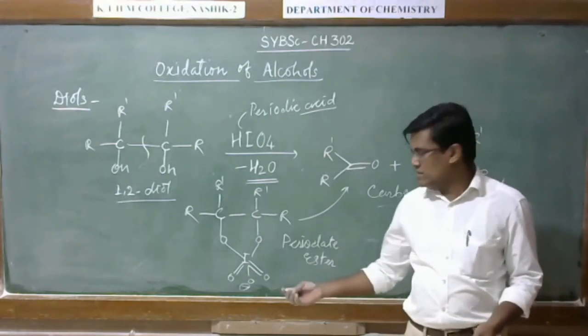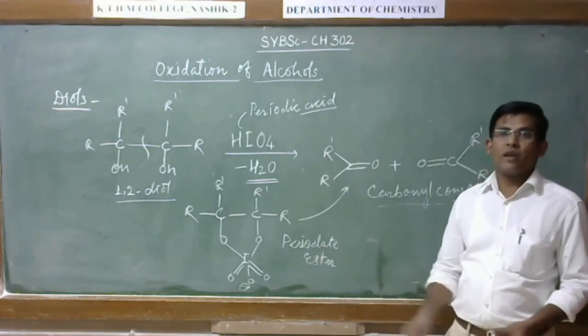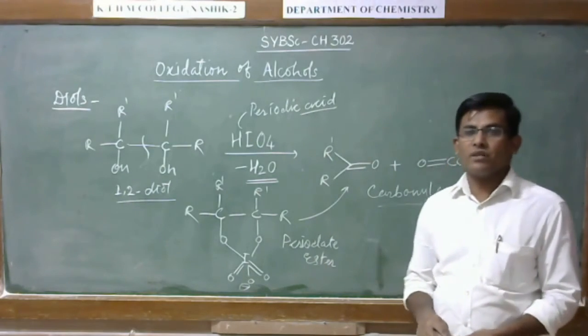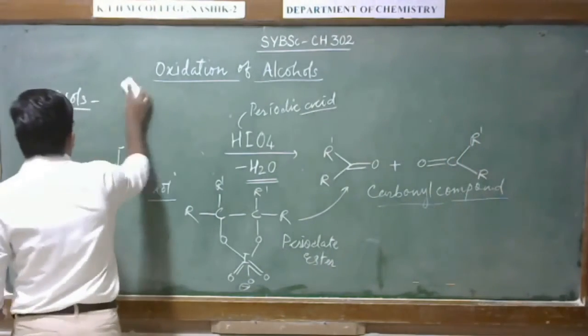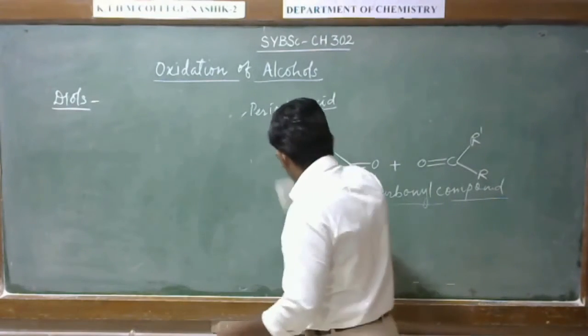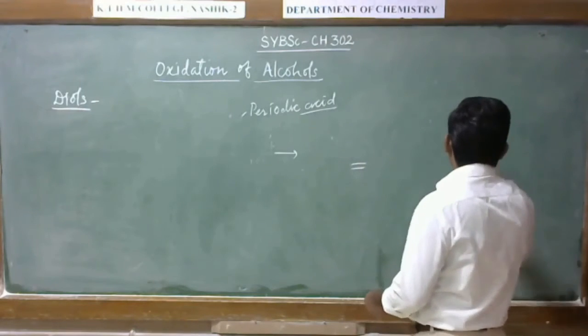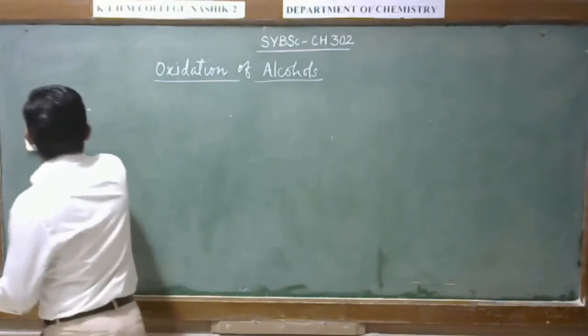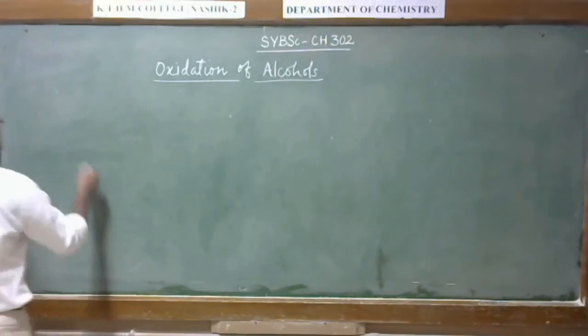These cyclic diols can also be oxidized by using Criegee reagent.